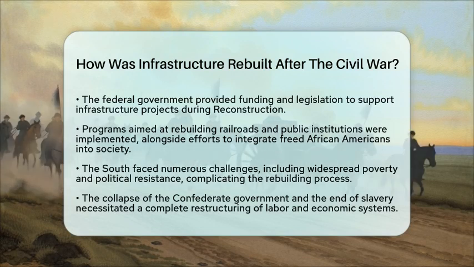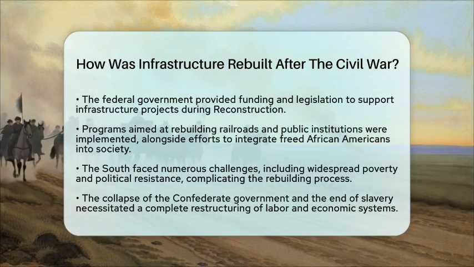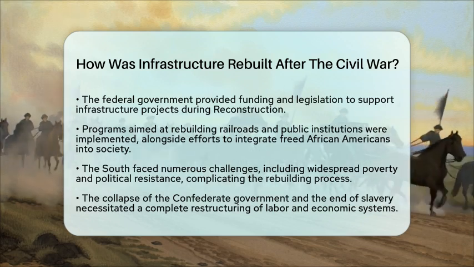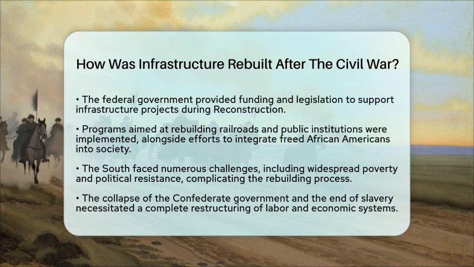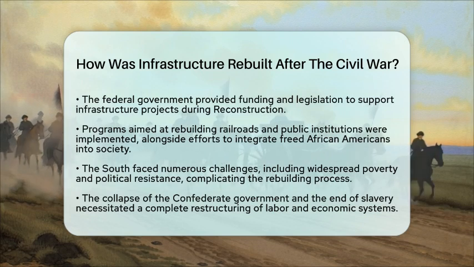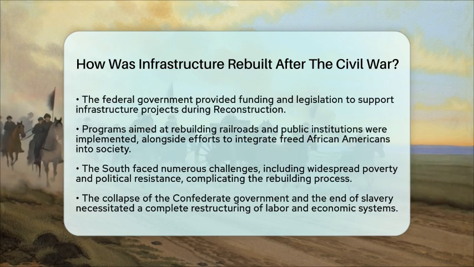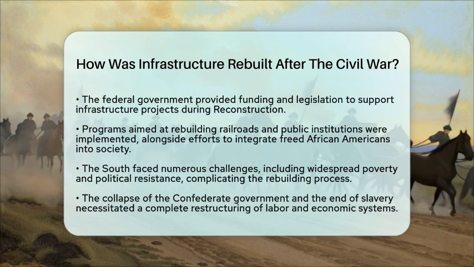However, the South faced many challenges. Widespread poverty, political resistance, and social upheaval made the rebuilding process difficult. The collapse of the Confederate government and the end of slavery required a complete restructuring of labor and economic systems.